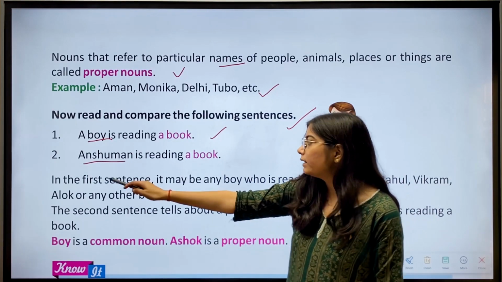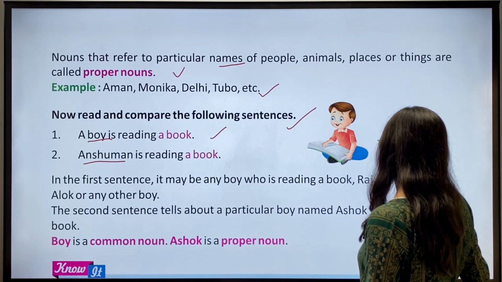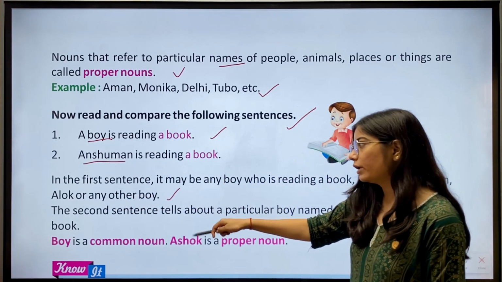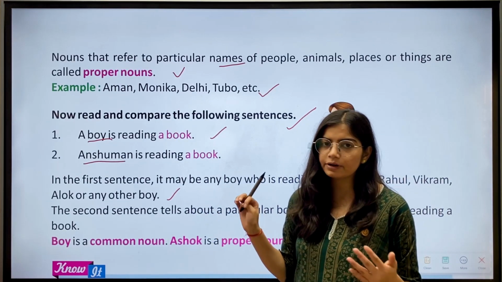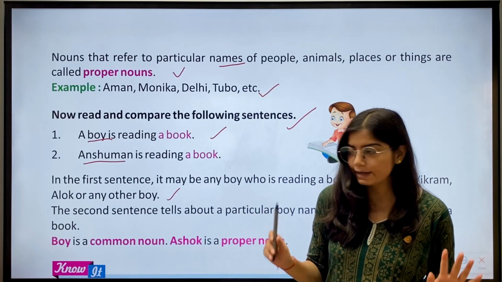Okay. In the first sentence, it may be any boy who is reading a book: Raj, Rahul, Vikram, Alok or any other boy. In the first sentence it can be any boy. Different names are given here: Rahul, Raj, Vikram, Alok, it could be anyone. Right?